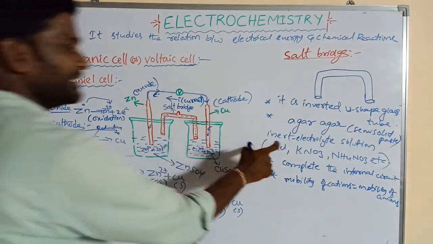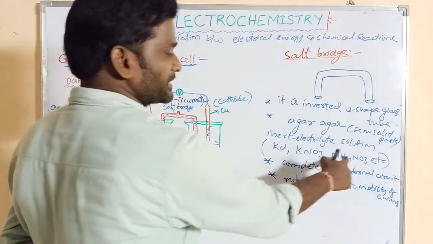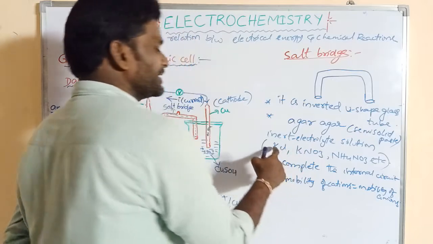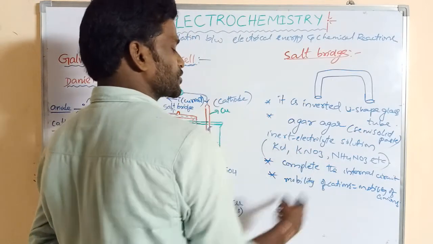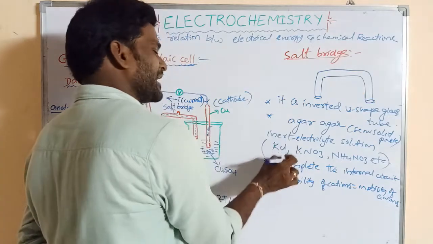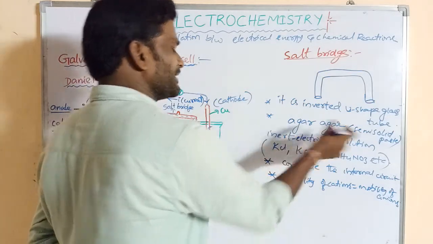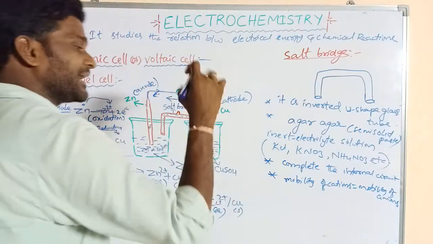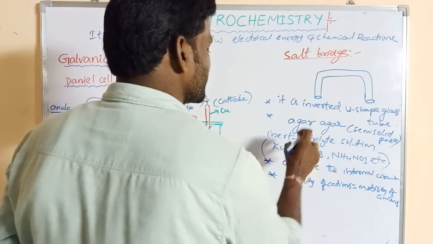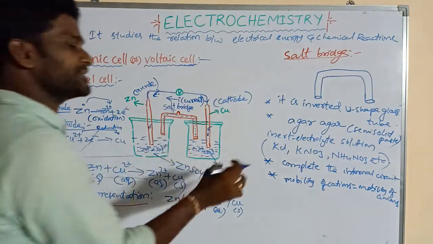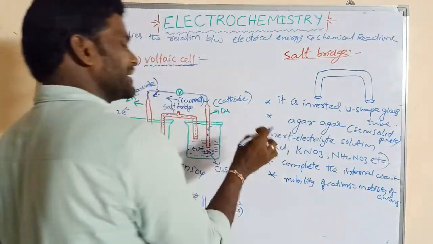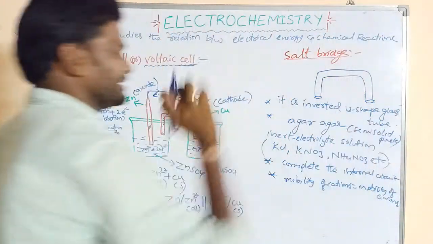In electrolytes like KCl, KNO3, NH4NO3, what are the cations? K plus. What are the anions? Cl minus. Similarly for the others. So the velocity of cations is equal to the velocity of anions. That means the conductance of cations is equal to the conductance of anions in the salt bridge.